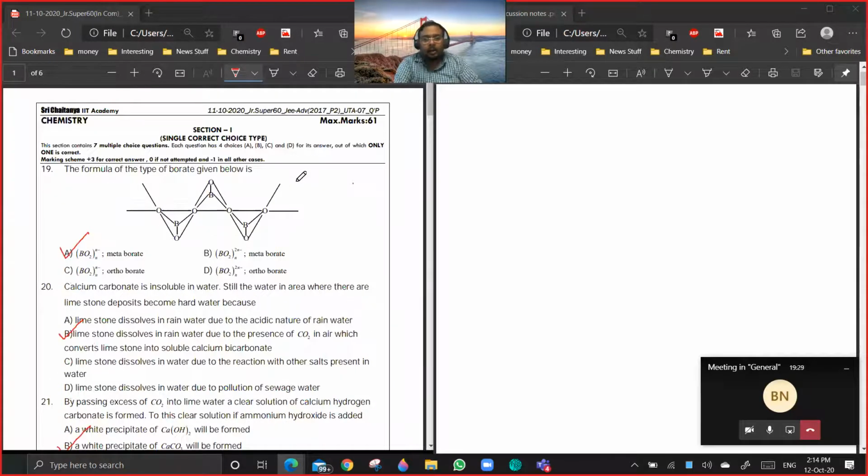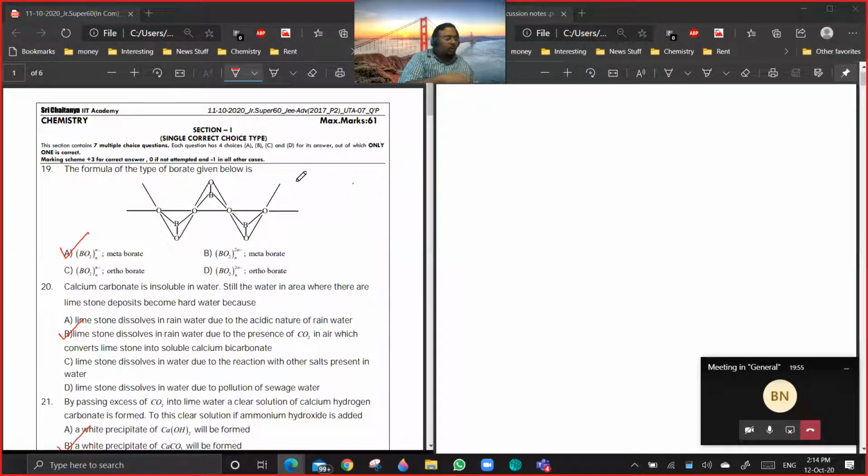Question number 19. It is given the formula of a type of borates which has been shown below. So BO2 minus, that will be your metaborates. Just let me refer to it once.